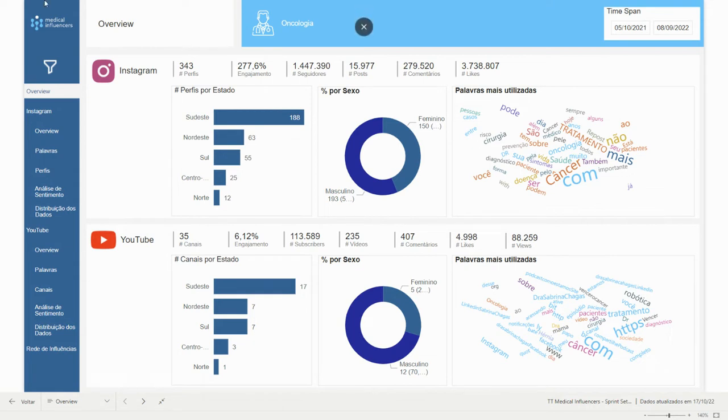Okay. So the most important database here that we use is data coming from Instagram. So here we have the oncology specialty. This product is subscribed by specialty. Okay, so this is just a small sample for demo. So we have 343 profiles for Instagram. Everything is in Portuguese here, but of course this could be all translated to English, and we can use the same technology to bring professionals from other countries as well. And we have just 35 channels for YouTube here.